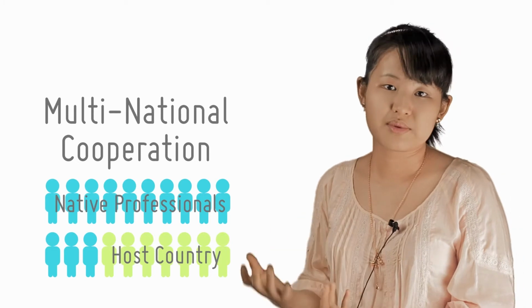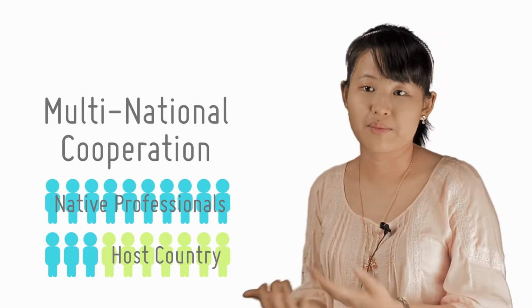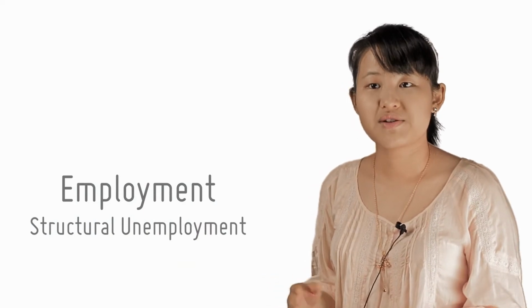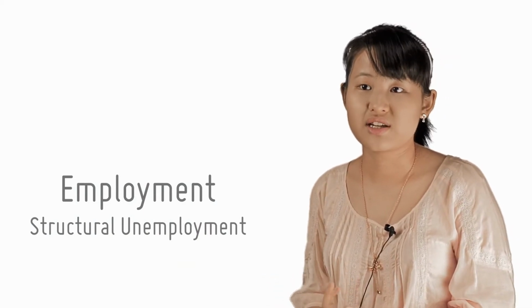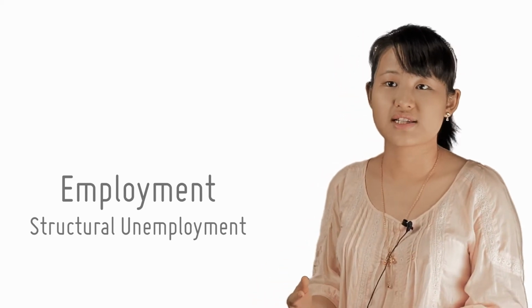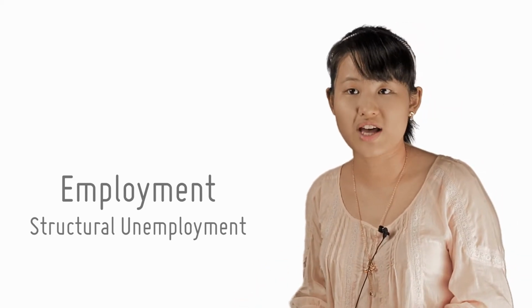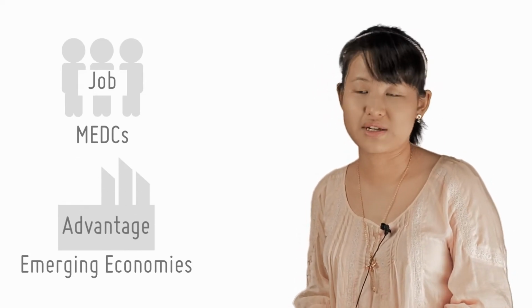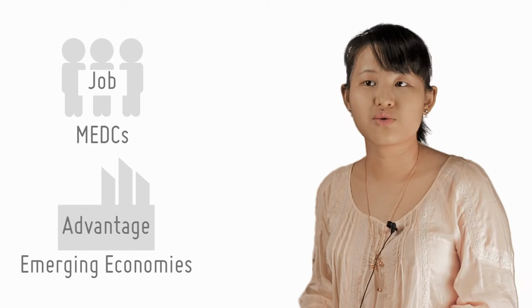But there's also another problem that globalization will bring about, and that is the problem of structural unemployment. In developed economies especially, there is factor immobility in the short run. So that has led to things like anti-globalization movements in the West because they have lost their comparative advantage to emerging economies in labor-intensive or low-skilled manufacturing.